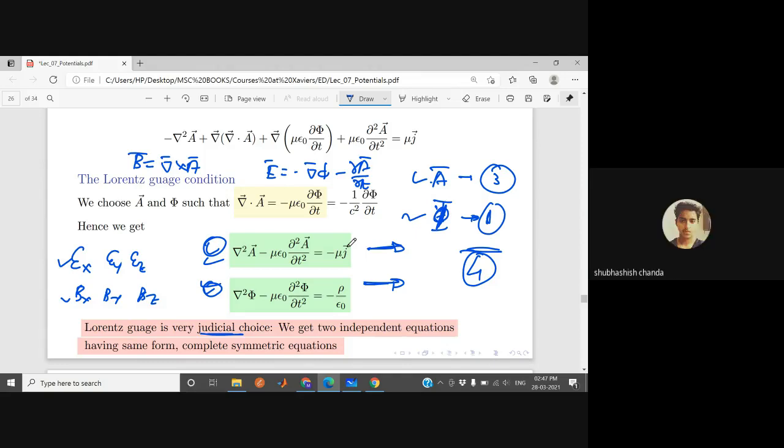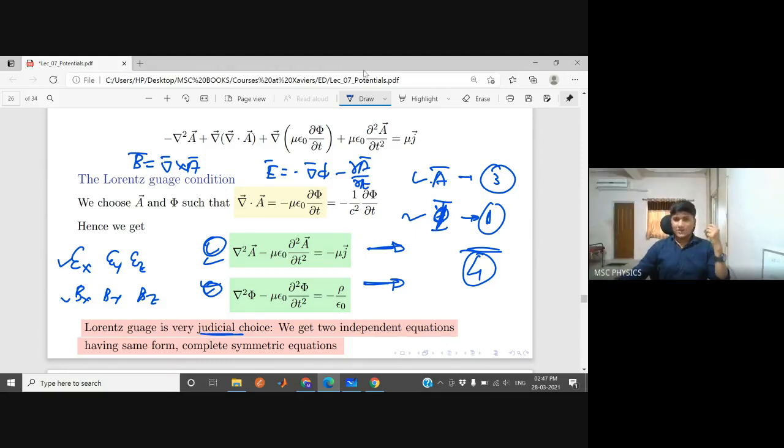Actually, you guys are doing this. The electrodynamics unit 2 is there in your syllabus. There you are actually using these 2 equations to find the potential generated by a moving charged particle. If a charged particle is accelerated, how will it generate radiation? To know that radiation, you are not mostly working with the fields, you are working with these potentials in that unit. I don't know which book you are following, but when I learned that part, I learned it by potential formulation.